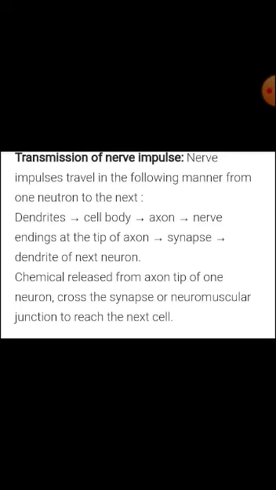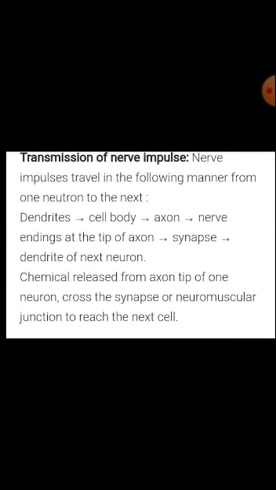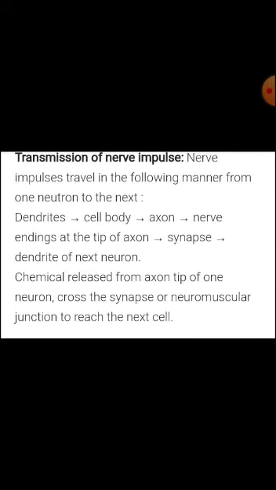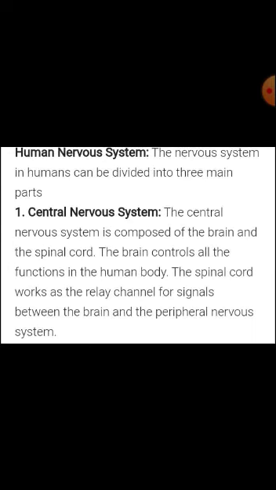The chemical is released from the axon tip of one neuron at the synapse, and such chemicals which cross the synapse are known as neurotransmitters, such as acetylcholine.